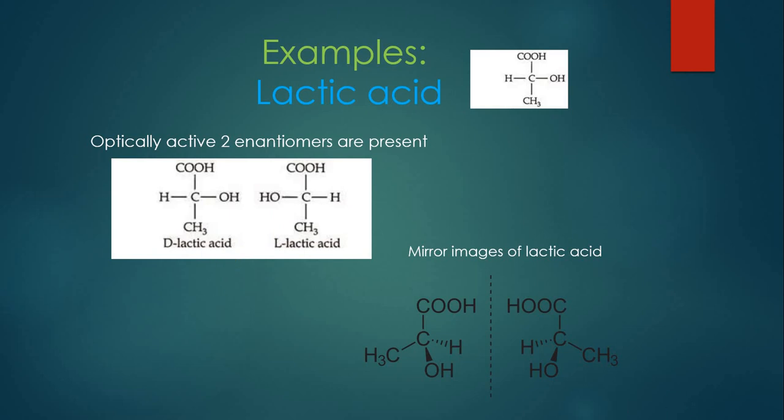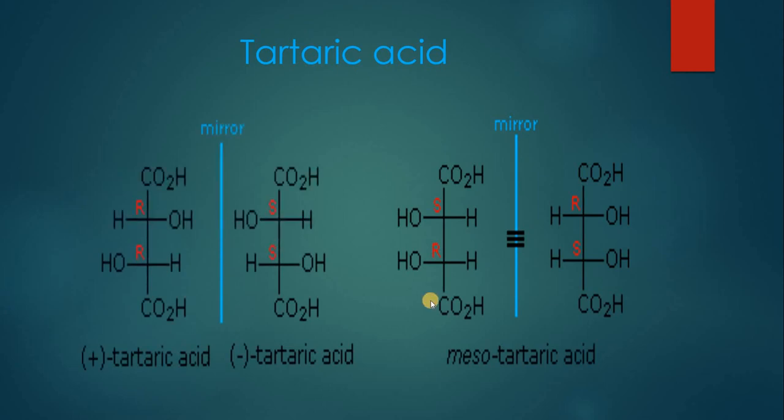Now moving on towards another example of an optically active compound, that is tartaric acid. Tartaric acid is in fact 2,3-dihydroxybutanedioic acid. The structure of the compound is being shown to you. It has two asymmetric carbon atoms. If we consider this carbon atom, this is hydroxyl, hydrogen, CO2H group, and consider this whole molecule as one of the groups. So this carbon is attached with four different groups.